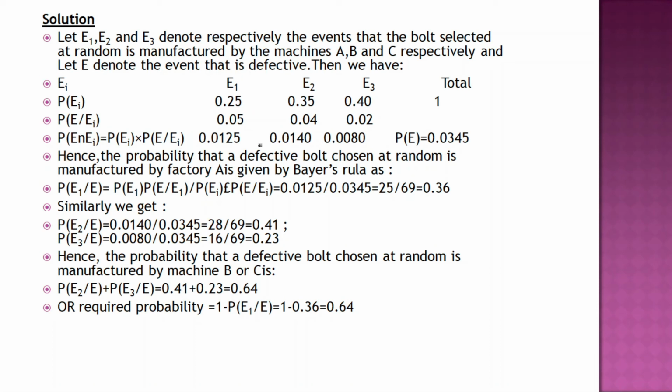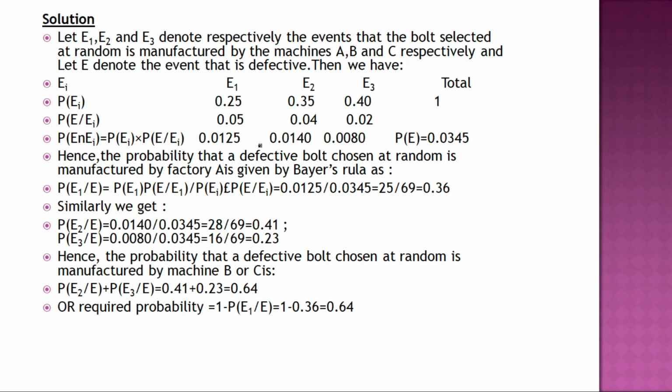E1, E2, E3 denote respectively the events that the bolt selected at random is manufactured by machines A, B and C respectively. Let E denote the event that it is defective. Then P(E|Ei) is the conditional probability, 0.5, 0.0, which is given in the question. So P(E intersection Ei) is, according to the conditional probability theorem I discussed in the earlier class,